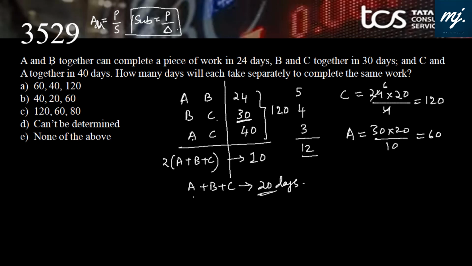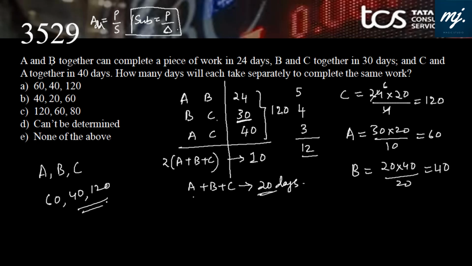Now from ABC, I subtract A and C, I will get B, and the subtraction rule says product by difference, that is 40. So A, B, C individually will take 60, 40 and 120 days to complete the same work. Option A is the best fit.